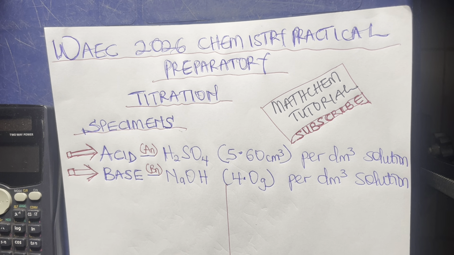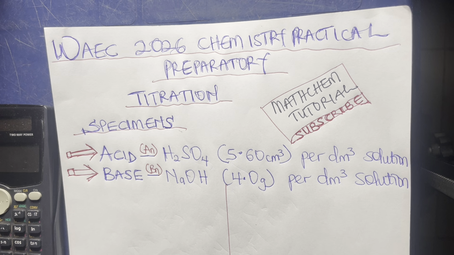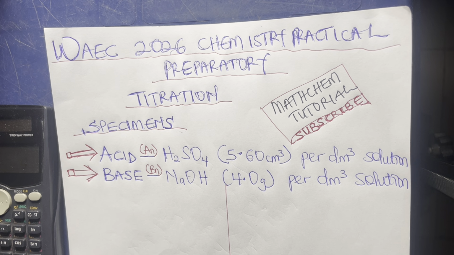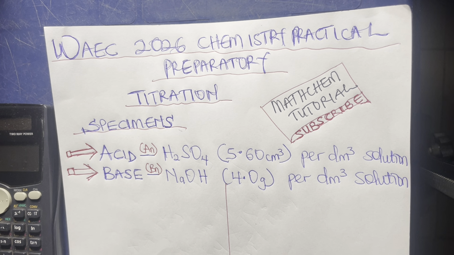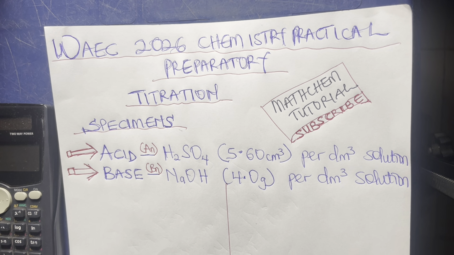Now this video is going to be the titration aspect alone, and it is going to explain the alternative way of how you can get your VA, that is the volume of acid used, without even doing the practical experiment at all, without even titrating at all. So this is like a worksheet, a theoretical way of getting your volume of acid used, that is the VA. Ensure you watch this video to the end.